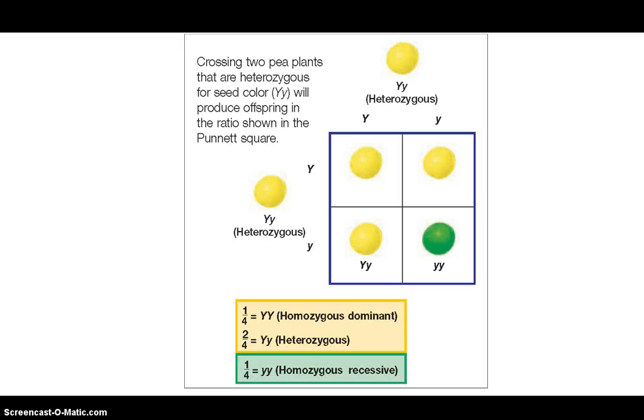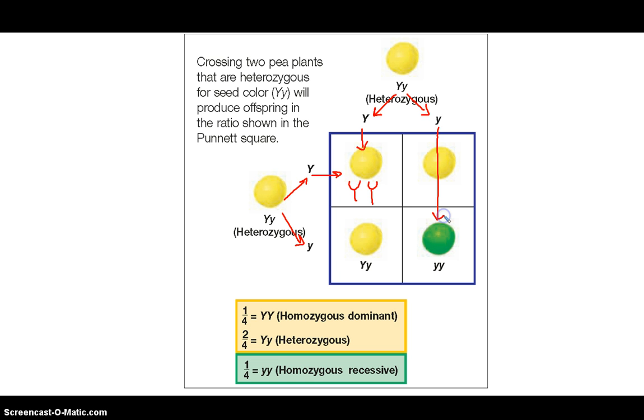Now let's expand. Let's look at two individuals that are going to be heterozygous. So they're going to have either a big Y or a little y, and the same one over here, big Y or a little y. If we go over and down, this individual is big Y, which makes him yellow phenotype.